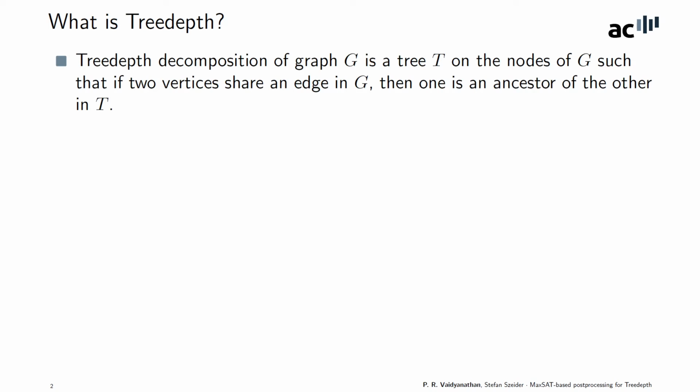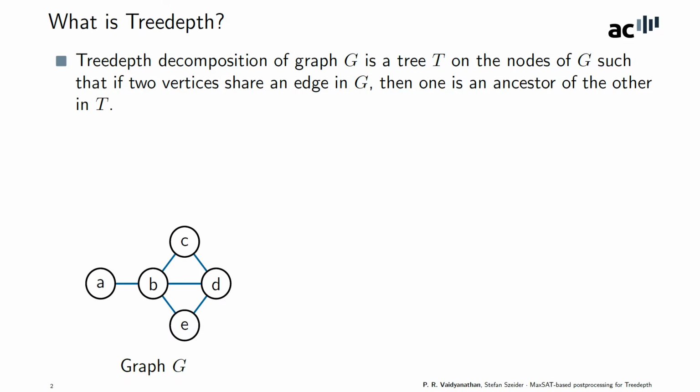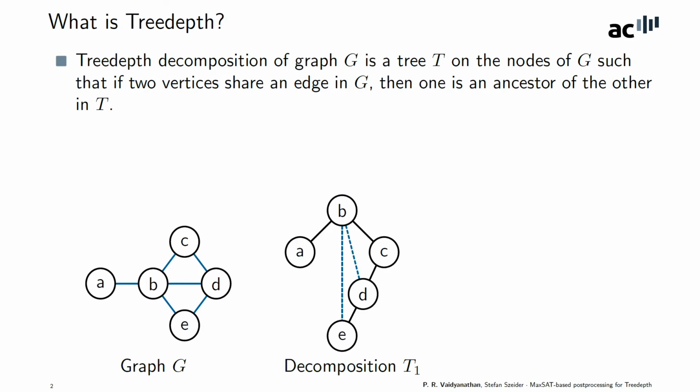So let's look at the basic definition of tree depth first. The tree depth decomposition of a graph is a tree on the nodes of the graph, such that if any two vertices share an edge in the graph, then one is an ancestor of the other in the tree. For example, here is a graph G. Here is one valid tree depth decomposition. As you can see, the black and the blue lines together in tree T1 cover all the edges of graph G. The blue lines indicate the ancestor-descendant relationship.